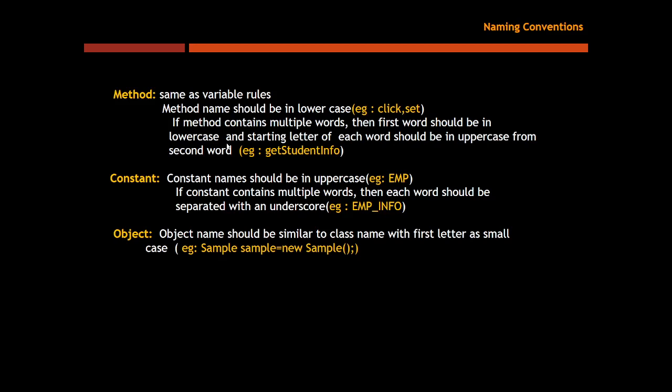These naming conventions differ from language to language, they will vary. For example, in C sharp, names start with uppercase, and there are some practices like starting variable names with an underscore, based on the language. Each language contains its own set of rules, and we should follow them. These are some basic things we need to follow while developing code.